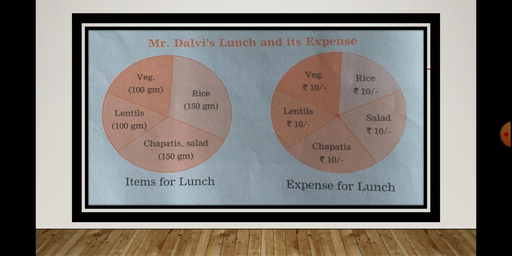Let's see the first pie chart, items for lunch. Vegetable 100 grams, lentils 100 grams, chapati and salad 150 grams and rice 150 grams. Second, expense for lunch. Vegetable 10 rupees, lentil 10 rupees, chapatis 10 rupees, salad 10 rupees and rice 10 rupees. So they have shown the information in the form of a pie chart. So it is called non-verbal information.